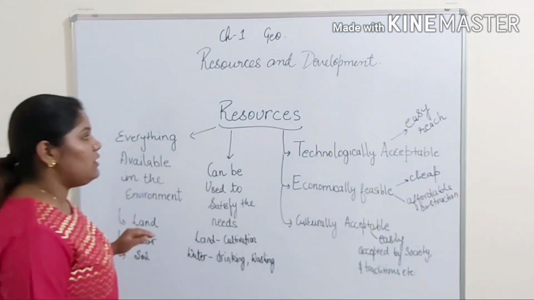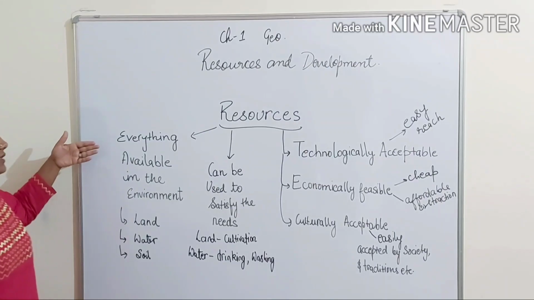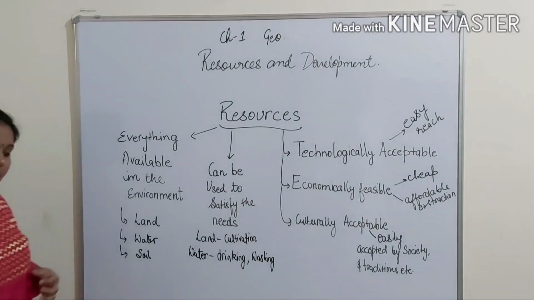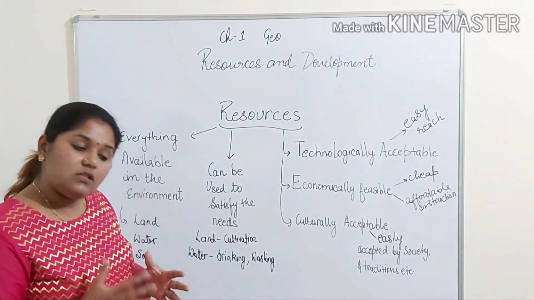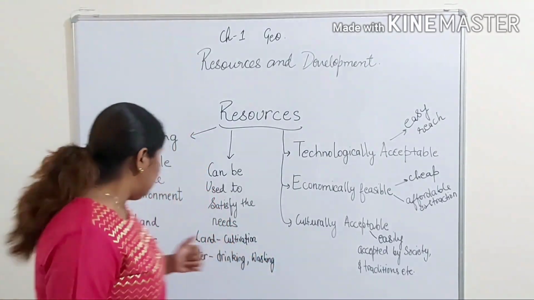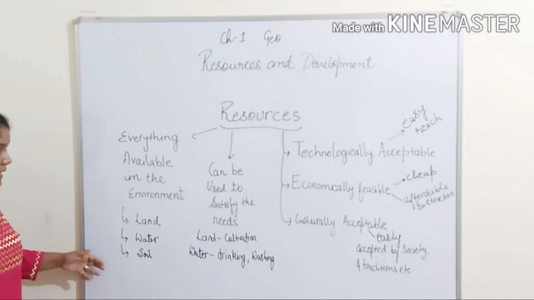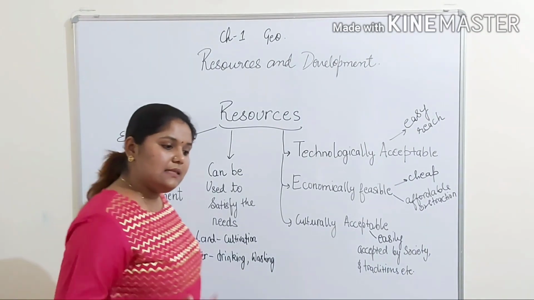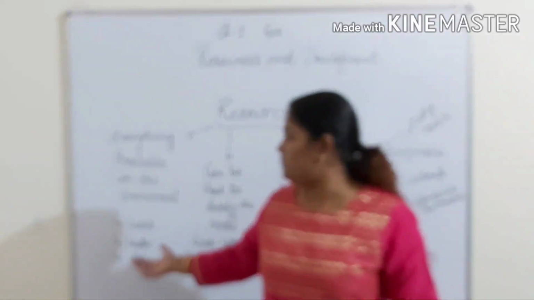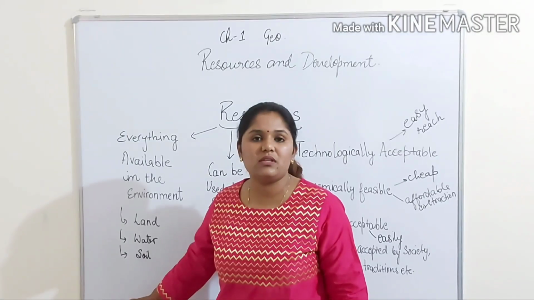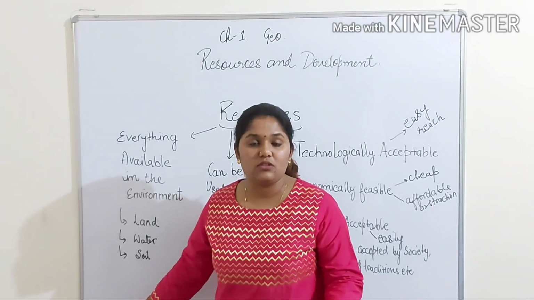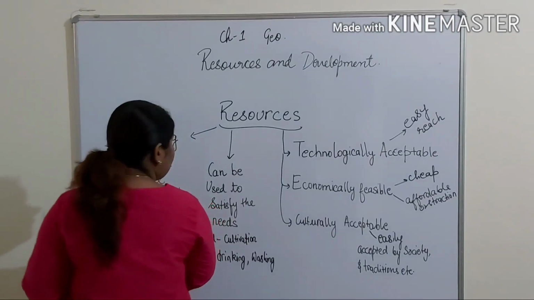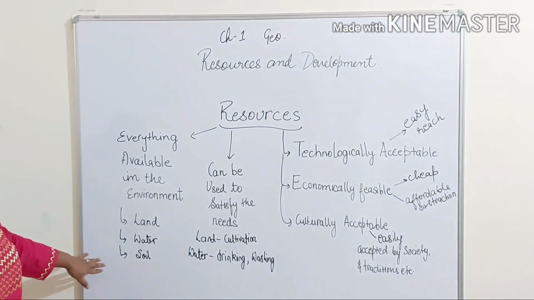Now resources is everything which is available in the environment. That means whatever is available in our environment, we will call all of it resources, such as land, water and soil. We all know these are the three common resources which we have been reading about since 6th, 7th, 8th. The latest resource we are using is solar energy, or we are using wind as a resource. But these are the three most common and important resources which we are using.